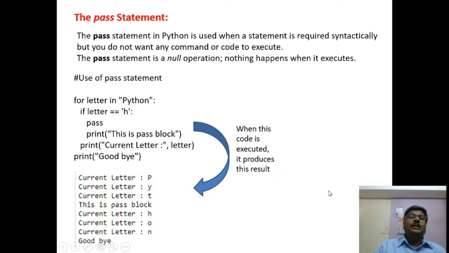Pass statement. Pass means do nothing. Pass is a null operation. So here, for letter in Python, this is a string. If letter equal to h, then simply pass, do nothing. So this will print just the letters, and for h it prints this is a pass block. Rather, the output is Python.